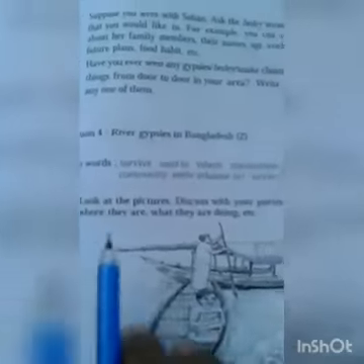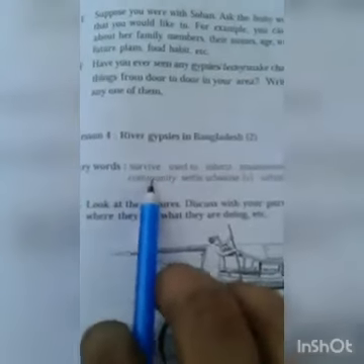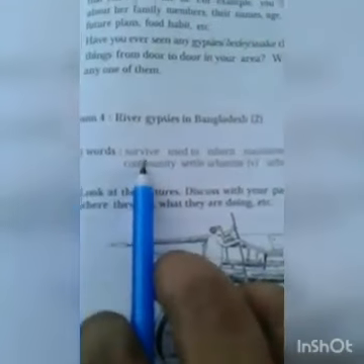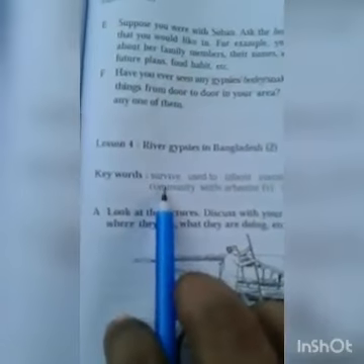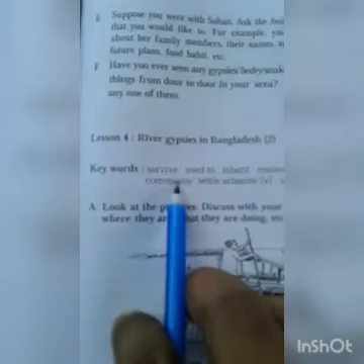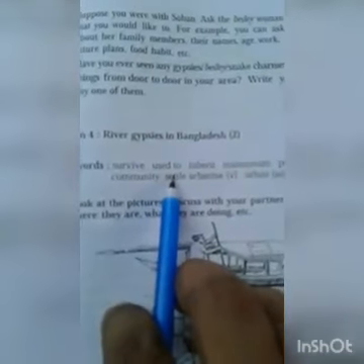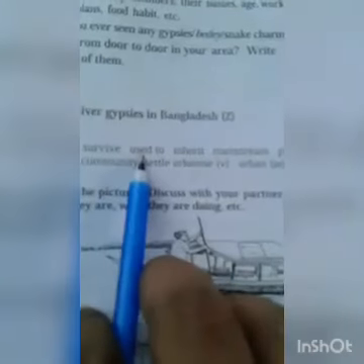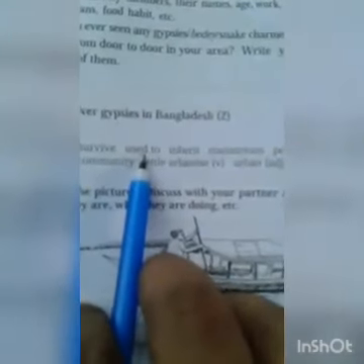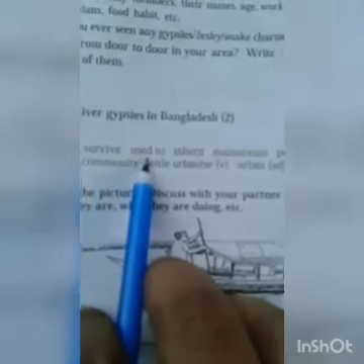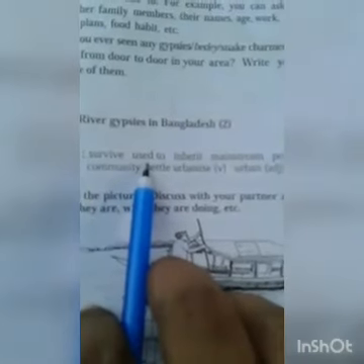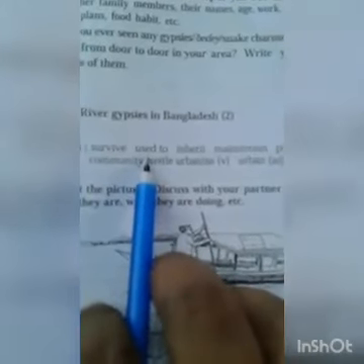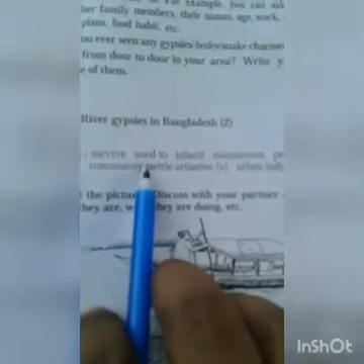This is Part 2, River Gypsies in Bangladesh. Okay, here are some keywords, new words. Let us know about the meaning of these words. Survive. Survive means to live. Used to means it is a prepositional phrase. You find "to" here. So used to, that is you are doing something as your habit. That is used to. In short you can say it is